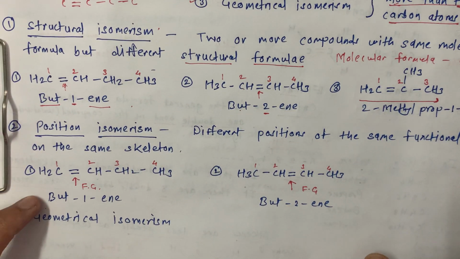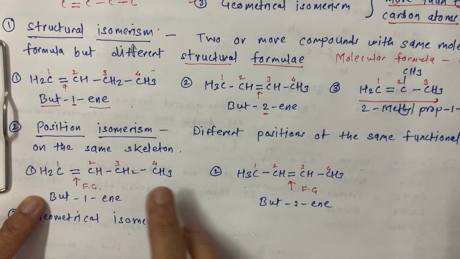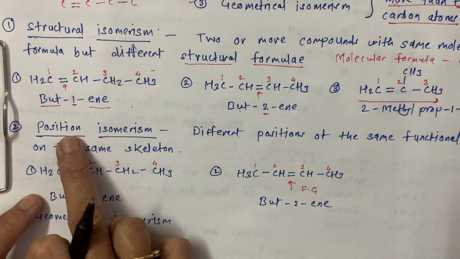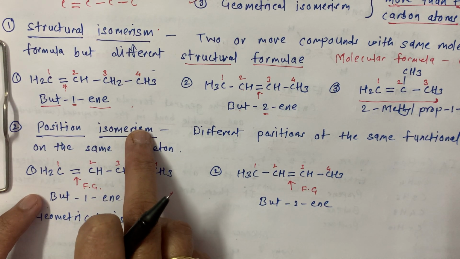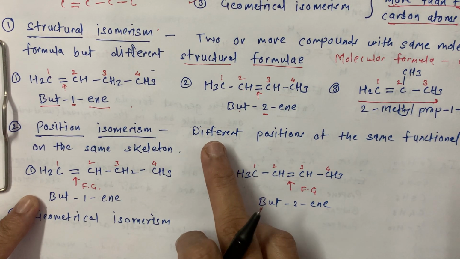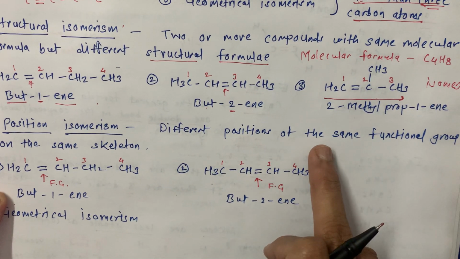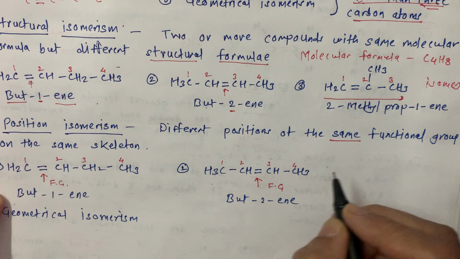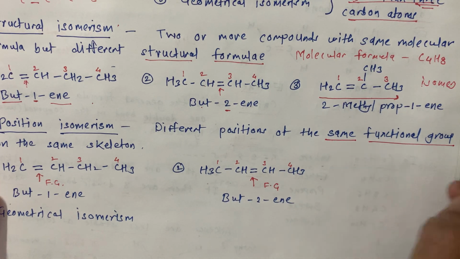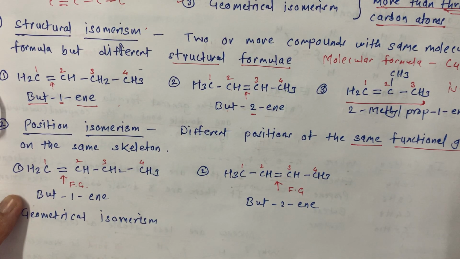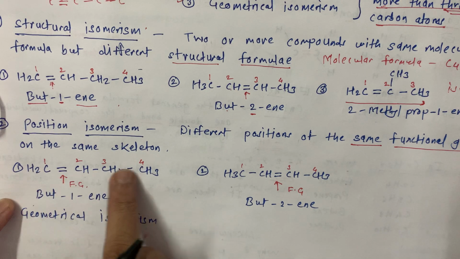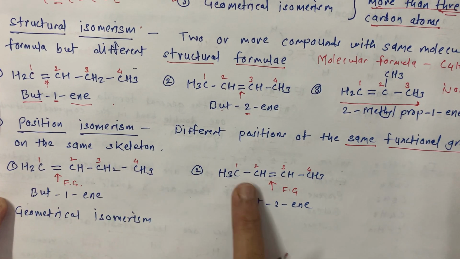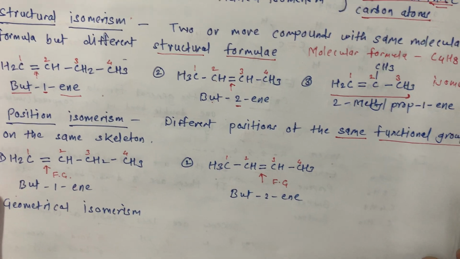Okay, now one more thing is here. See, here position isomerism is also what we are going to observe. What is that? Different positions of the same functional group on the same skeleton. This is the same skeleton of the 4 carbons. This is the same skeleton of the 4 carbons.